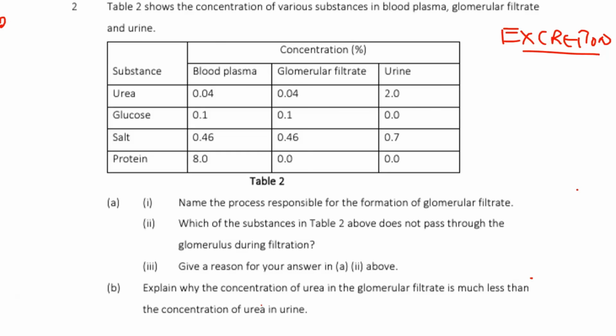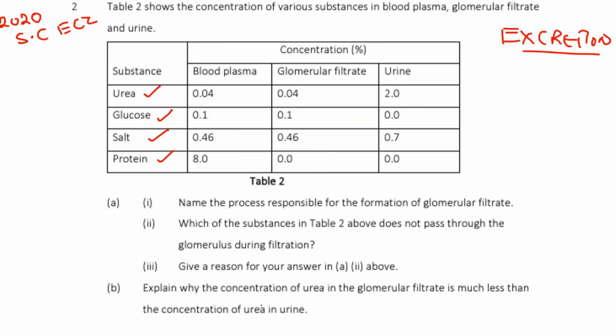This one came in 2020, school certificate, that is ECZ. Table 2 shows the concentration of various substances in blood, glomerular filtrate and urine. As you can see, the substances are urea, glucose, salt, and proteins. The first question is, name the process responsible for the formation of glomerular filtrate.